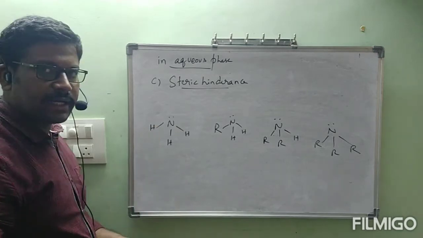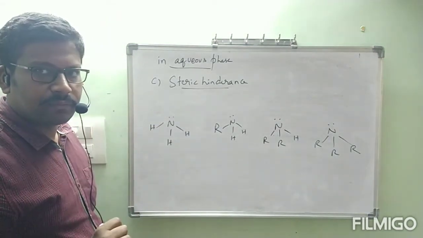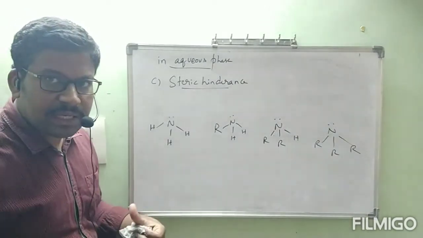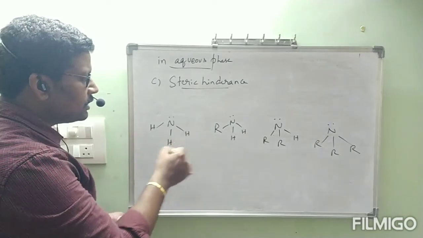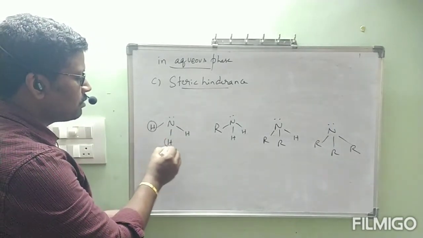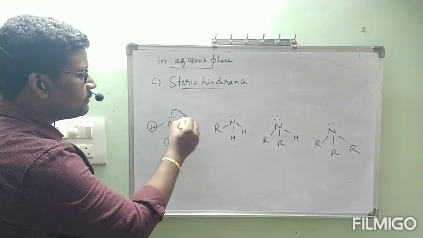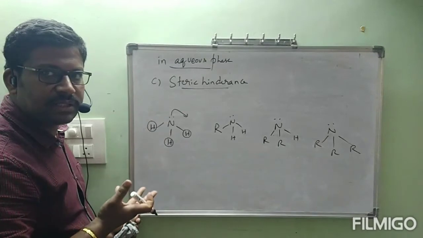Now, ammonia contains nitrogen bonded to 3 hydrogens, which are small. Steric hindrance is nothing but bulkiness and smallness, which we are going to discuss now. So, immediately we will come to know these H groups are very small. This lone pair can be given out easily because there is no hindrance.